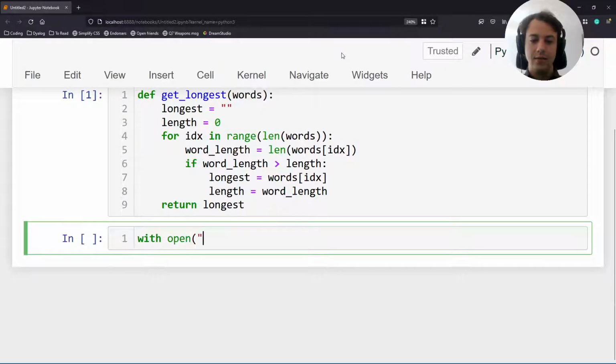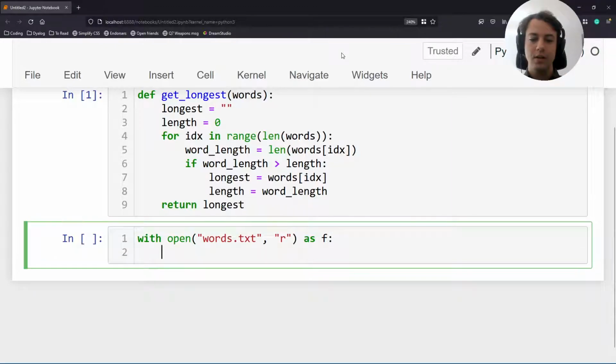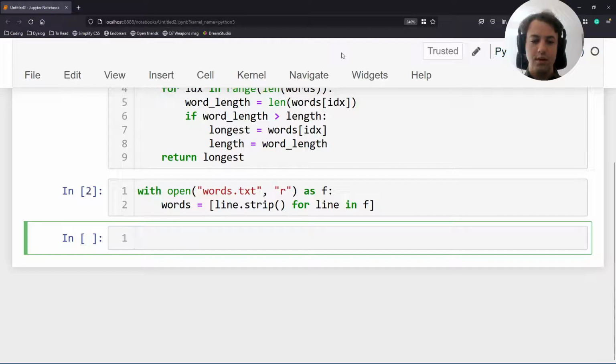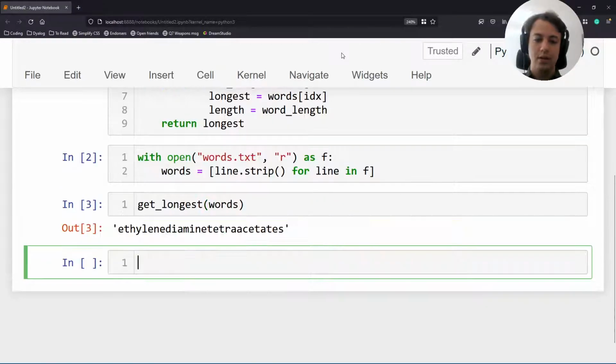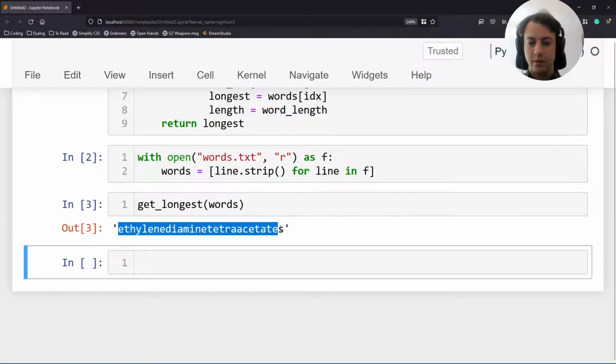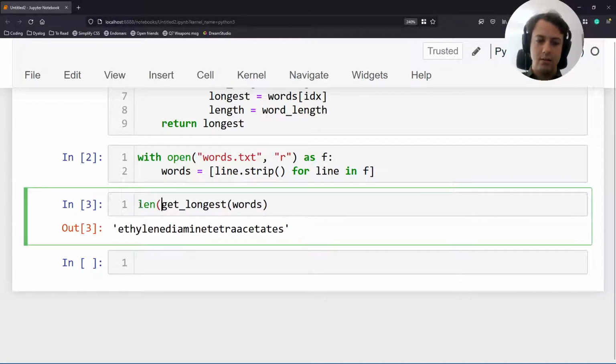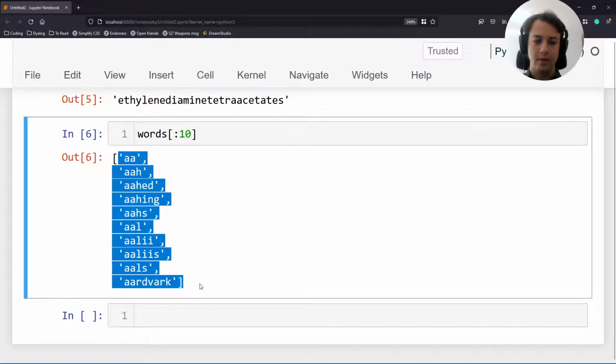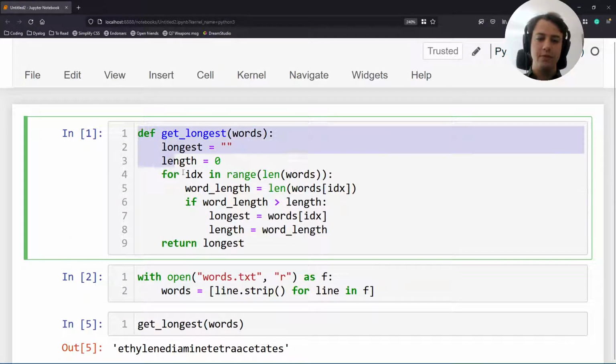Now, to test this, I have a big file of words on me, and we want to read from this file, and we're going to take all of the words, and there's a word per line. So we're going to go through all of the lines, strip the white space, and then we're going to check what's the longest word in this list. And I've tested this a lot, so I know that this is the longest word. This is a word that has 28 characters, I think. Yeah, exactly. It's a very long word. I have no idea what it means. And just so you can check, there's the first 10 words in this list. So it's sorted alphabetically. Right, so this is the piece of code that the beginner wrote.